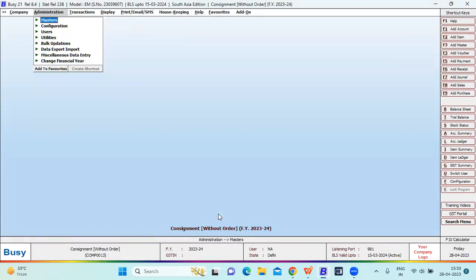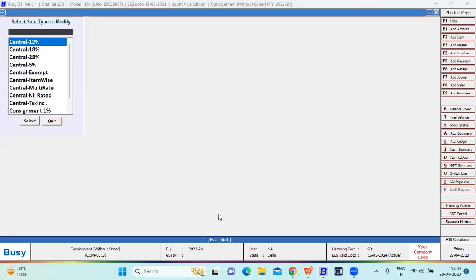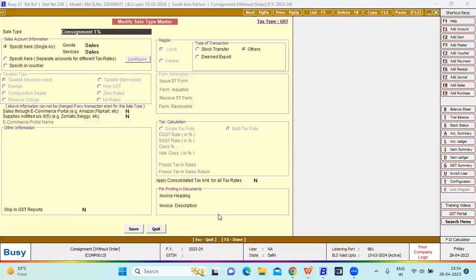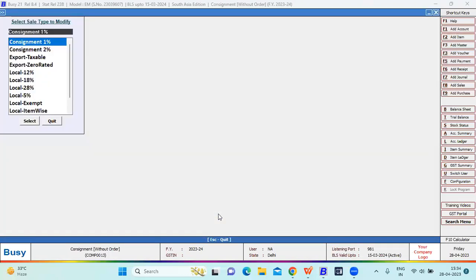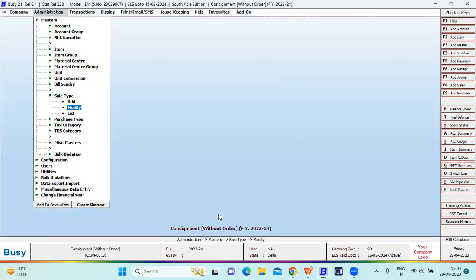After creating the bill sundry master, you have to create the sale type. For sale type, you have to go to administration, masters, sale type: consignment 1%, consignment 2%. This is how the sale type has been created. After creating, I'll show you the use of this sale type.